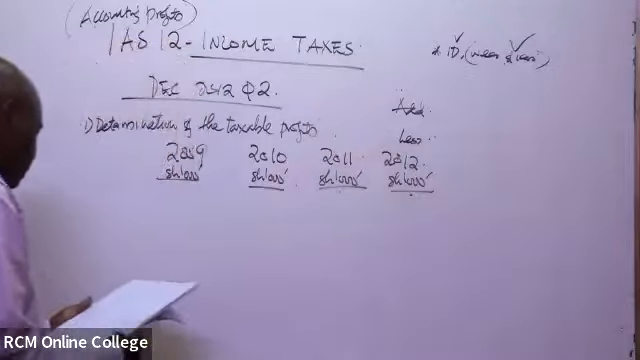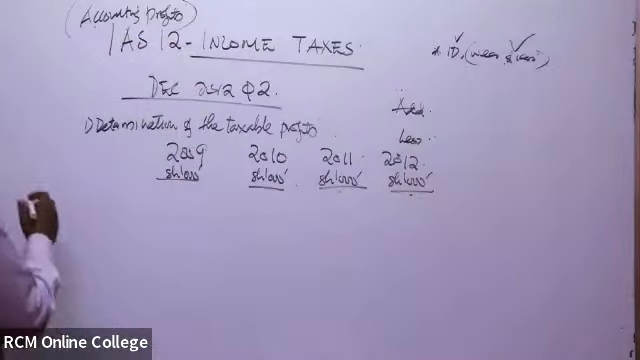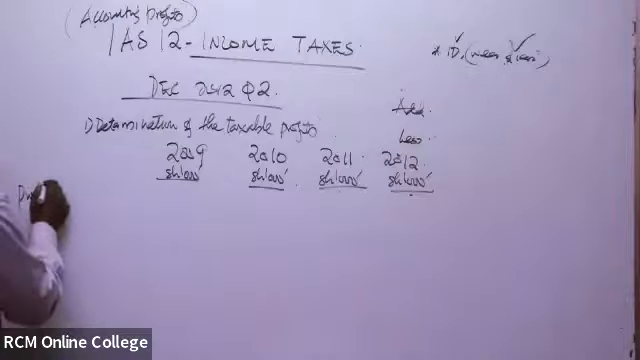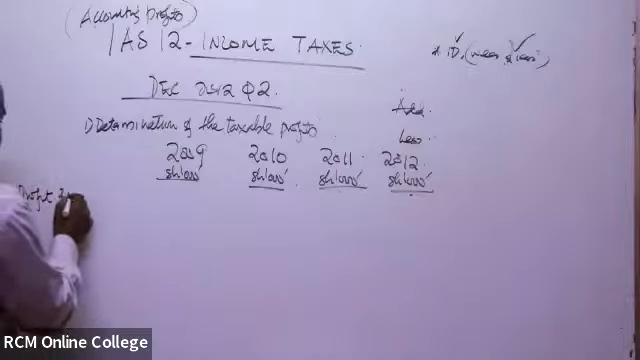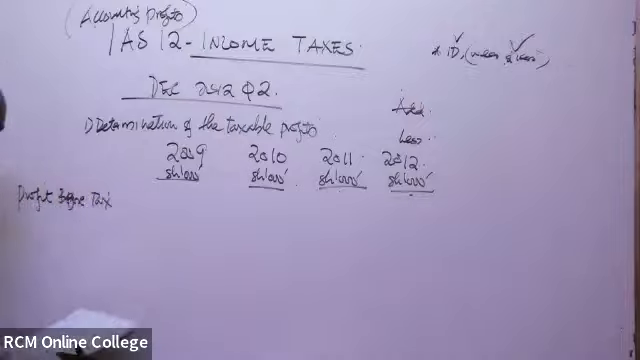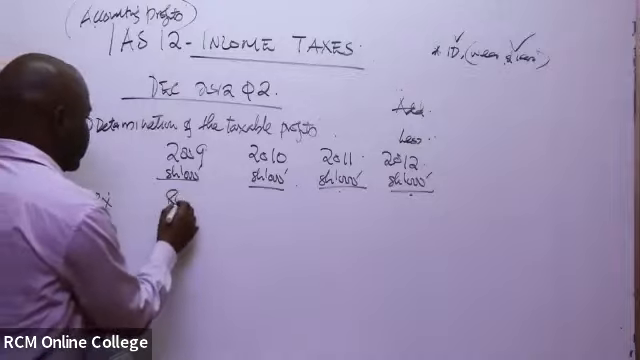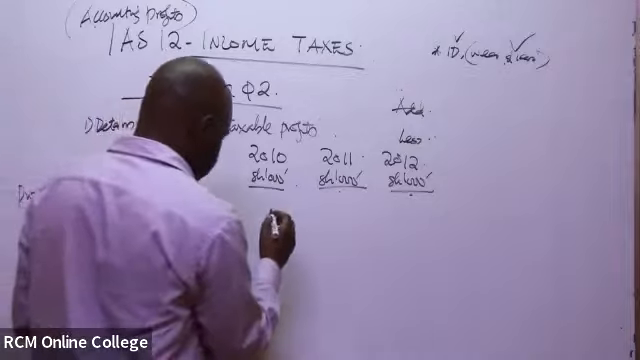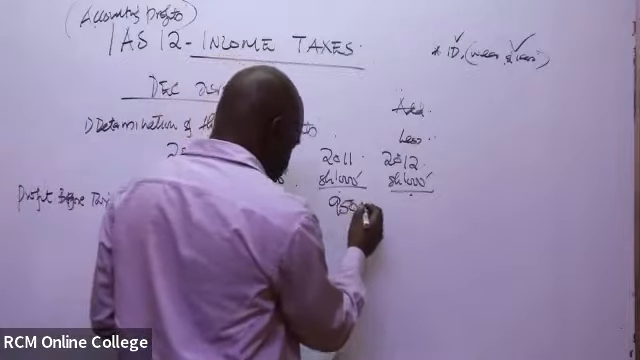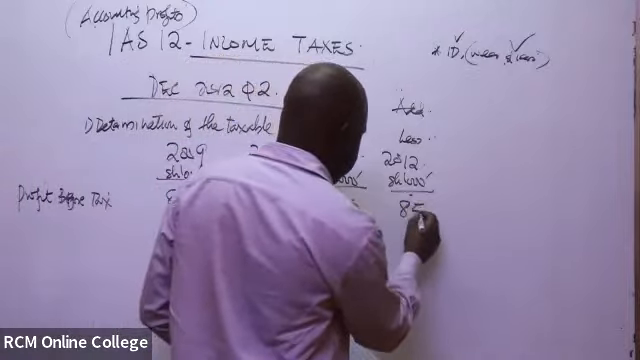So the profit before tax as per the books of accounts, from our table there, you can see it is 800,000. Then we have 900,000, then 950,000. And in this case, we have 850,000.